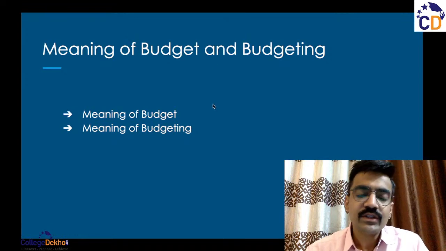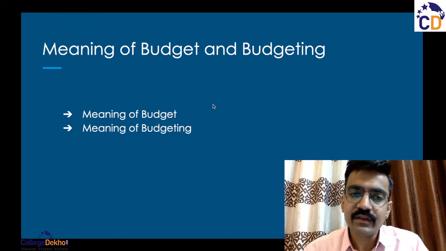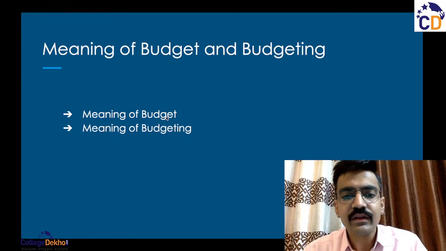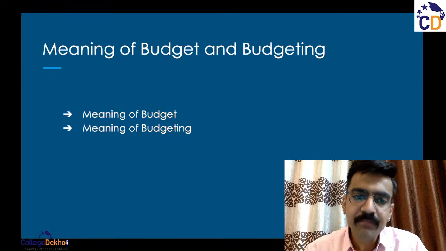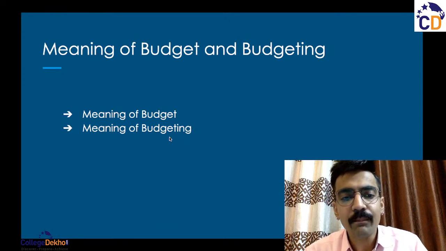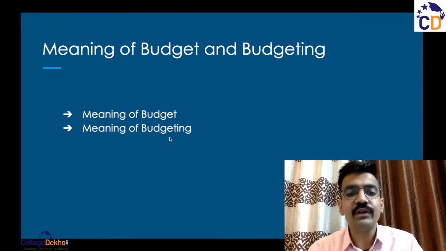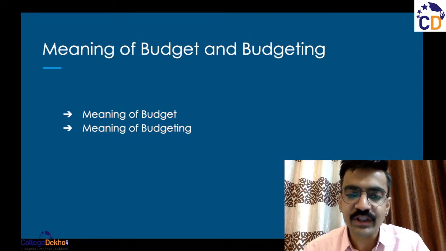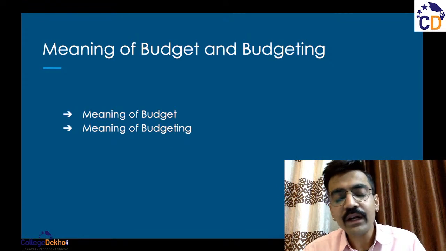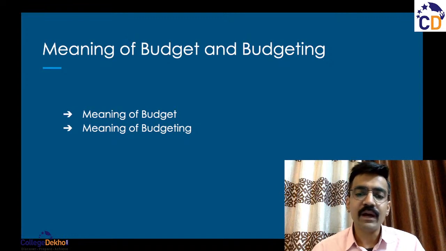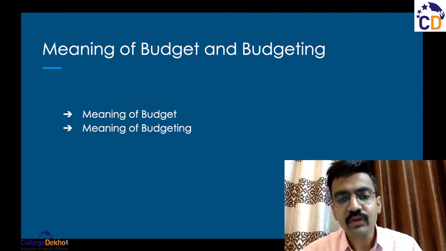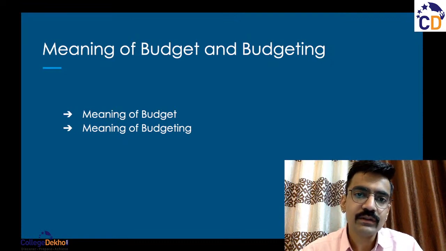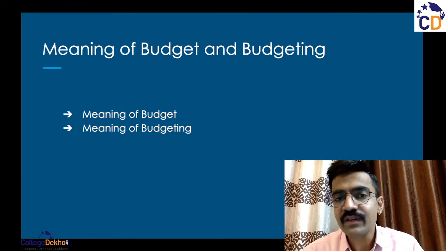So to sum up this topic, to sum up this slide, budget is a quantitative expression of a plan for a defined period of time, and budgeting is a combination of plans of different departments, of different projects, that may depend on the past performance or the past experience of the company, and it may influence the course of business in the future. All right, because now we are using the past performance, the past experience of the company.